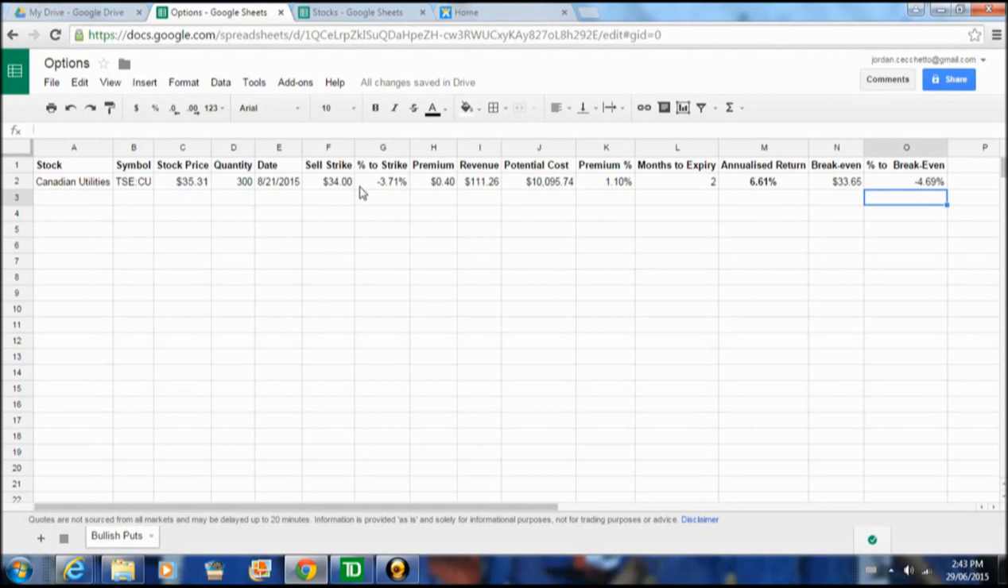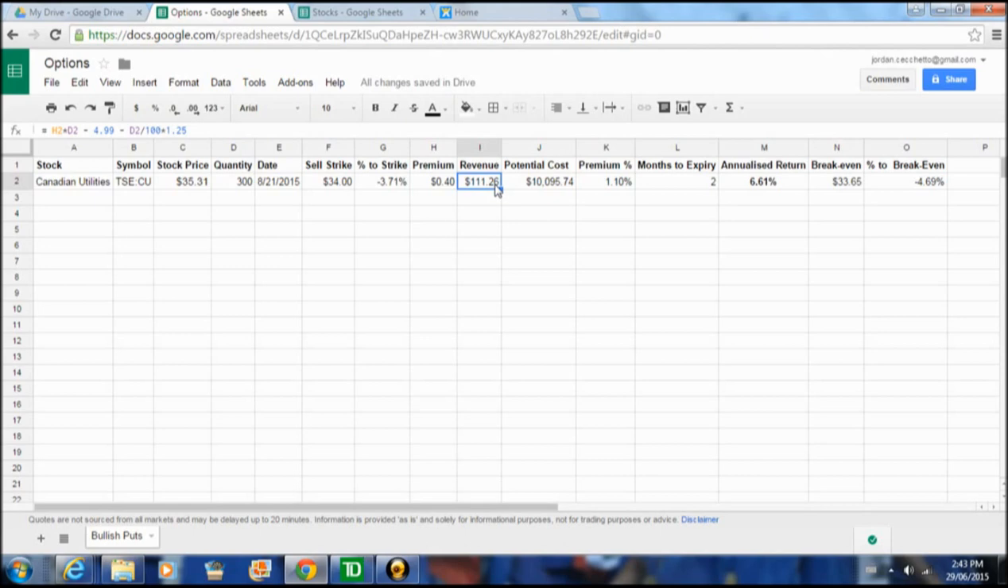Best case scenario in our view is stock closes above $34 on August 21st. We collect this premium. It's ours. It goes in our pocket. We didn't have to put any money down. And now we can write another put the next month. We can just buy Canadian Utilities and have this extra $111 to go towards that purchase. Or we can just forget about it and move on to another trade.